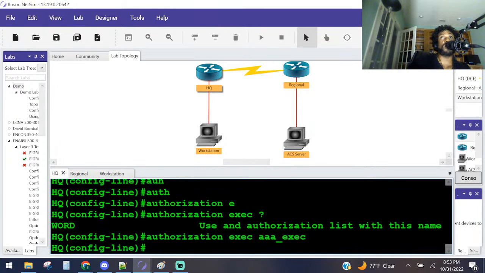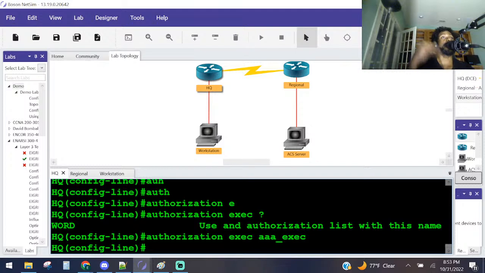The next thing they want us to do, we're almost done here, is to configure enable authentication to use the ACS server for primary authentication and to use the local enable password as backup. So let me try to explain this. Okay, that's what it is.